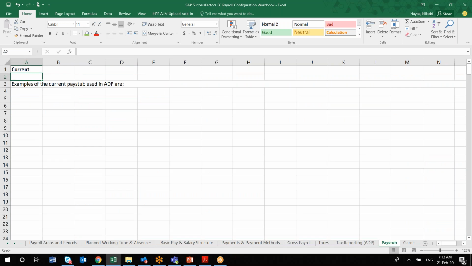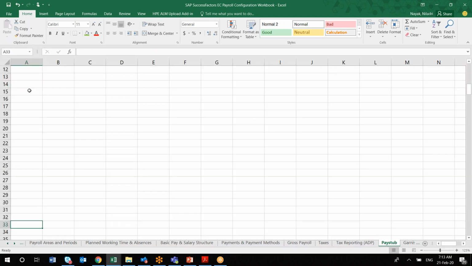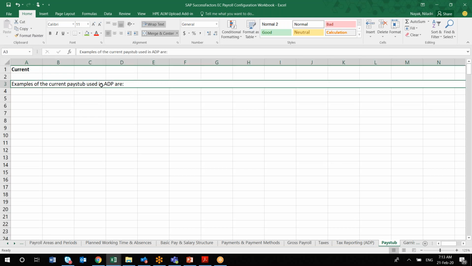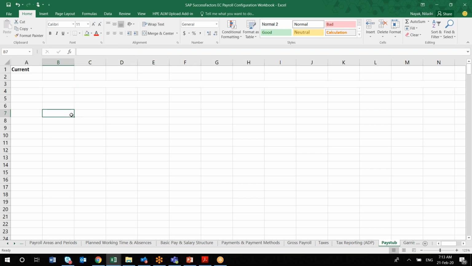The next one is your pay stub. In the pay stub, you can decide, say, the pay slip, what components you are capturing. Here SAP has given an example, suppose the client is using ADP. But if the client is not using it, just remove it, and then mention in your pay stub what components you are capturing. For this you may need help from ABAP, for any changes in the pay slip configurations.